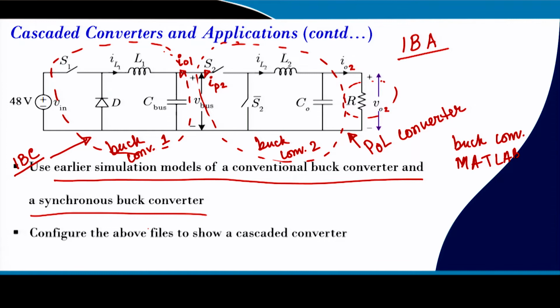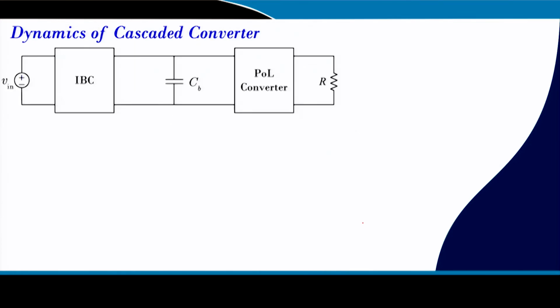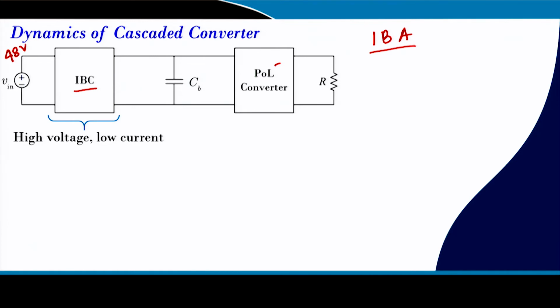So, we have configured a cascaded DC-DC converter, which is the IB, intermediate bus architecture, using our previous model. Next, we want to check the dynamics of the IBC converter. So, as I said, the intermediate bus architecture consists of two converters. One is the intermediate bus converter, another is the POL converter. Now, for the IBC, the input voltage is high because we are talking about roughly 48 volt, and here we are talking about 12 volt, and here we are talking about 1 volt. Okay, that is our nominal voltage.